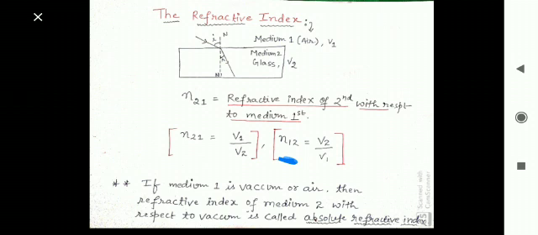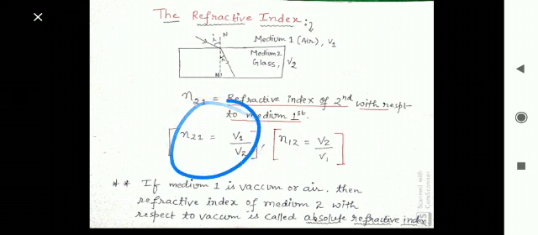Here 1 is coming first, it means that it is the refractive index of first medium with respect to second medium. What is the value of n12 with respect to speed? Coming from the back side, 2 upon 1, so v2 upon v1. I think it is clear for all of you what is the meaning of n21, what is the meaning of n12, and how we can generate the formula for n21 and n12.